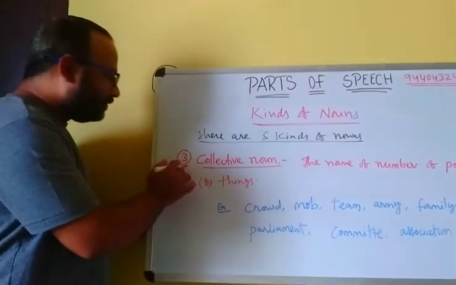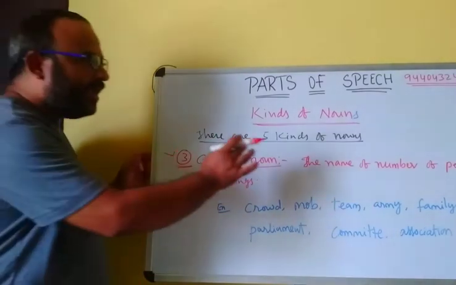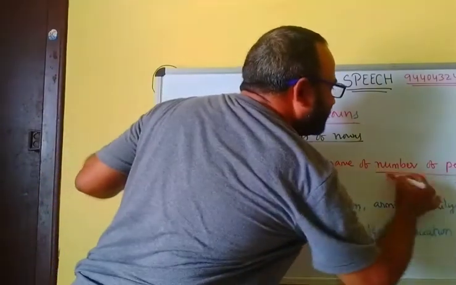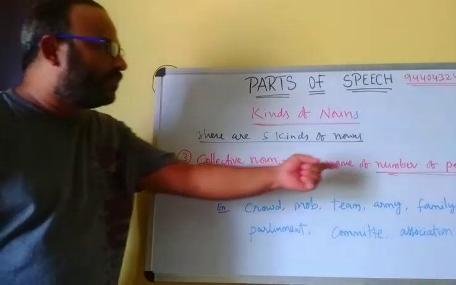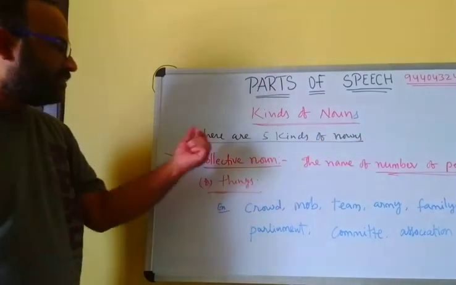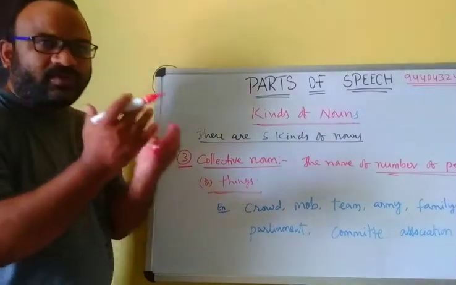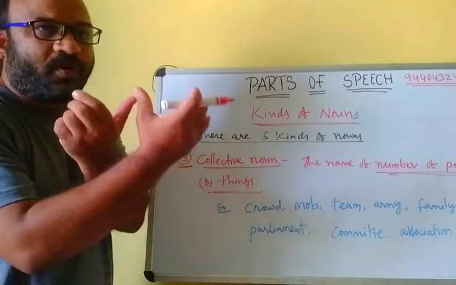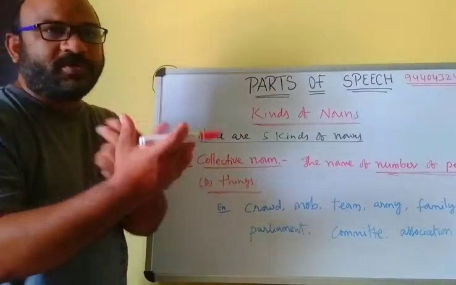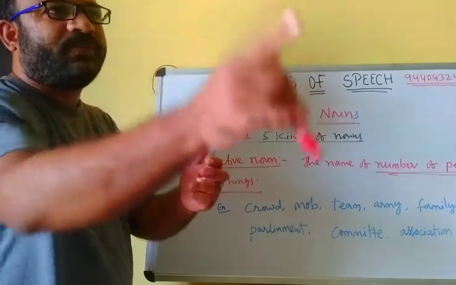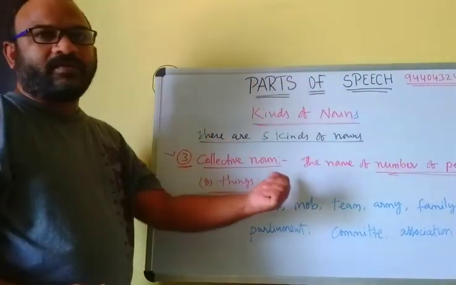Now the third one is collective noun. Collective noun means the name of a number of persons or things. The name of a number of persons or things is called a collective noun. That means what is a collective noun? A group. That group name is called a collective noun. Or countables, you can count them 1, 2, 3, 4, 5 like that. So that group or countables is called a collective noun.